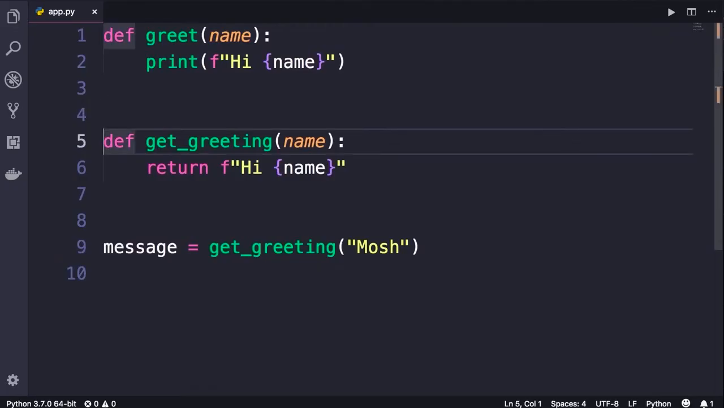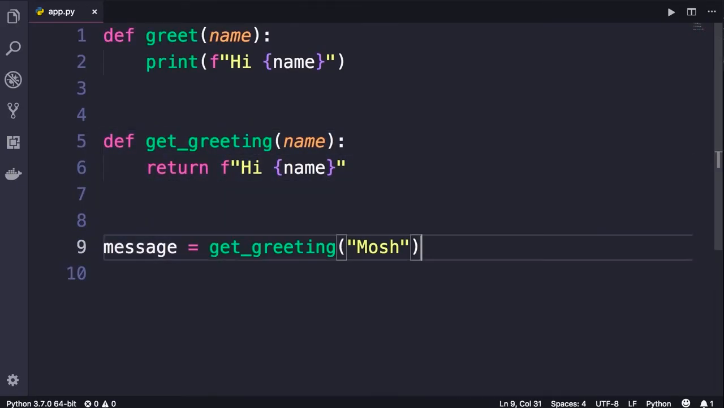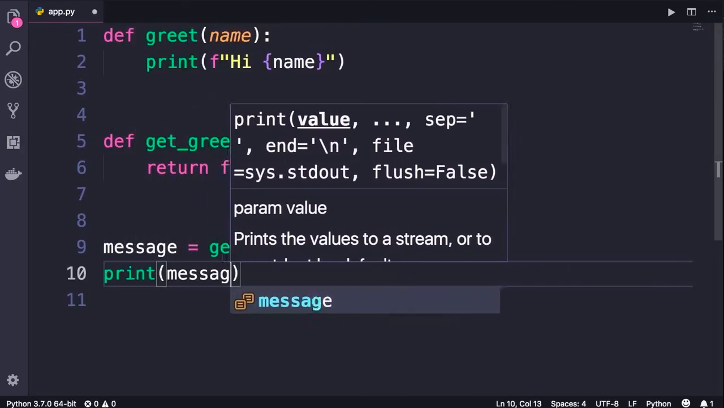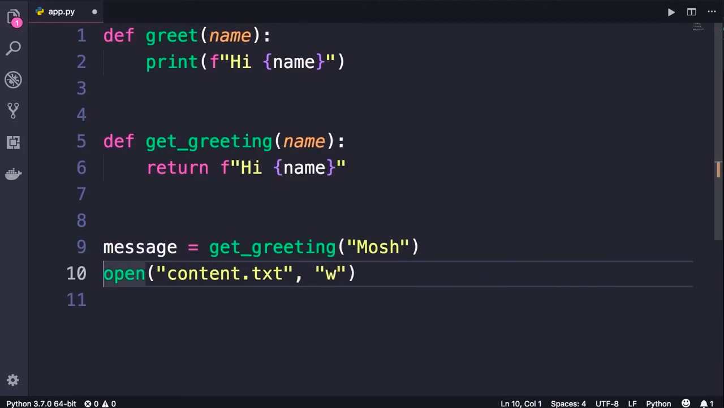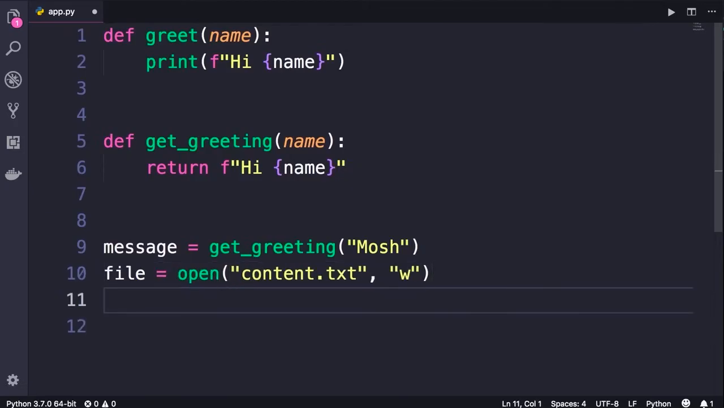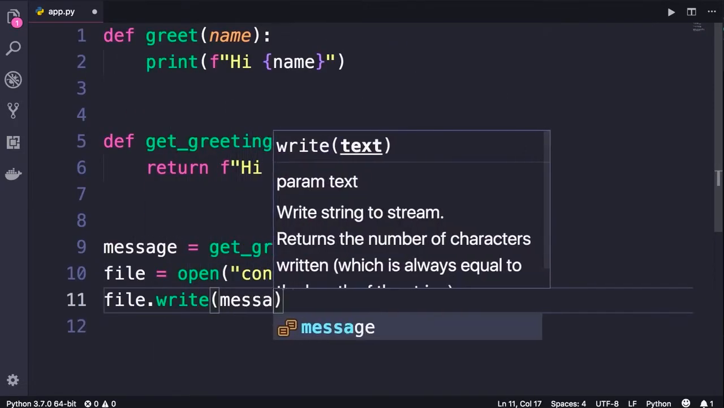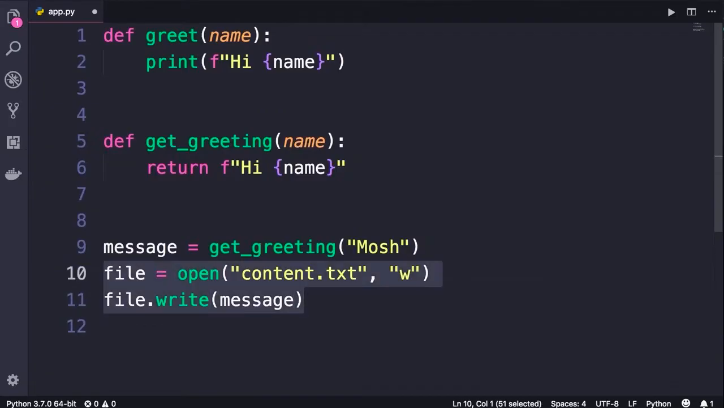In contrast, this second form is not tied to printing something on the terminal. It simply returns a value. Now we get this value and we can do whatever we want with it. We can print it on the terminal, or we can use the built-in open function to write this message to a file. So we can create a file like content.txt, open it for writing. This returns a file object, and then we can call file.write_message. Now don't worry about these two lines. Later in the course, I'm going to talk about working with files.